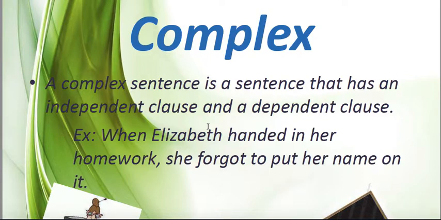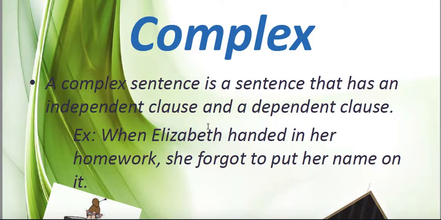The independent clause can exist on its own and give meaning, but the dependent clause cannot exist alone. For example, when Elizabeth handed in her homework, she forgot to put her name on it. The first part of the sentence is dependent, but the second part is independent. These parts are known as clauses.